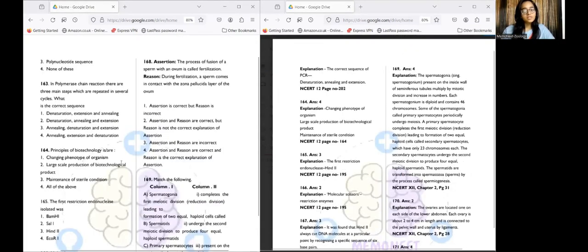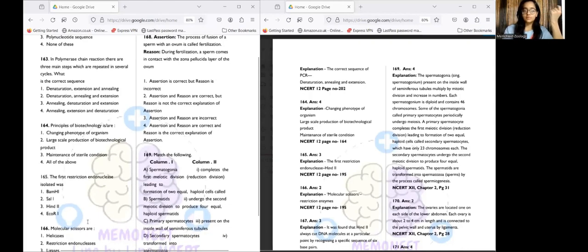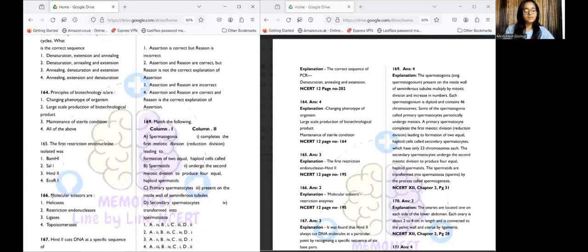Let's start with question number 165. Question number 165 asks us, the first restriction endonuclease isolated was. Since it's first, we'll always expect that the Roman numeral 1 should be present, right? But that's not the case. With restriction endonucleases, the first one isolated is HindII. So if we just go by assumption in the NEET paper, it doesn't work because there are a lot of exceptions that exist in biology, especially, and chemistry as well.